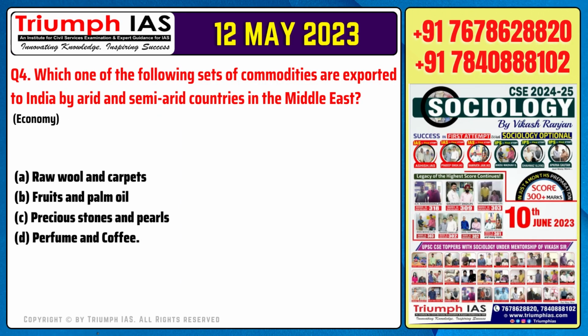Question number 4. Which one of the following sets of commodities are exported to India by arid and semi-arid countries in the Middle East? Option A. Raw wool and carpets. Option B. Fruits and palm oil. Option C. Precious stones and pearls. Option D. Perfume and coffee.